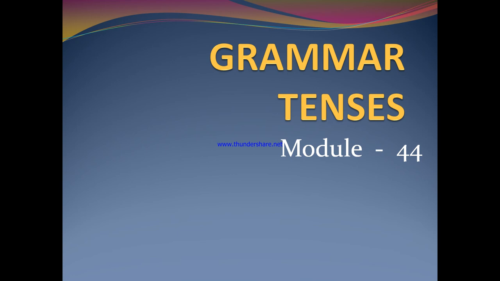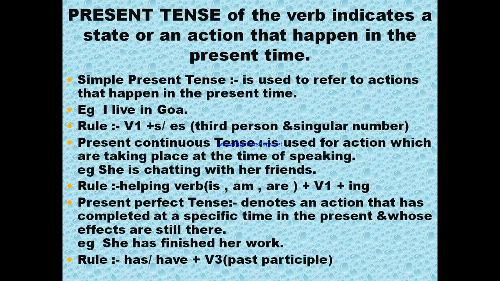So we know tenses are of three types: present tense, past tense and future tense. Let's start the first one, that is present tense. Tense indicates a verb, a state or an action that happens in the present time. Now, we are talking about now. So let's start with the simple present tense.